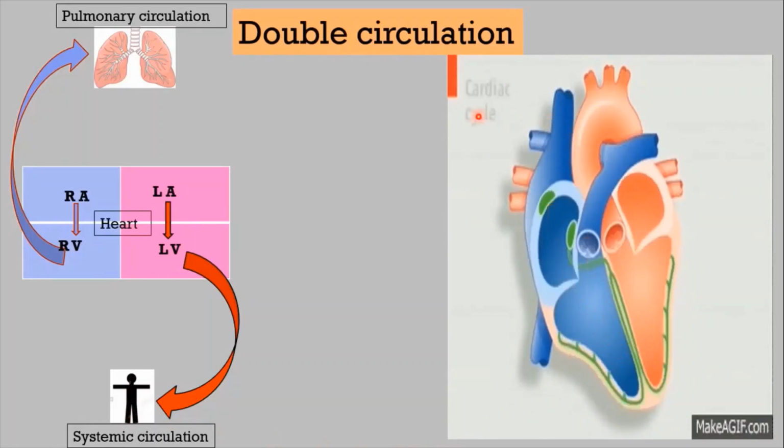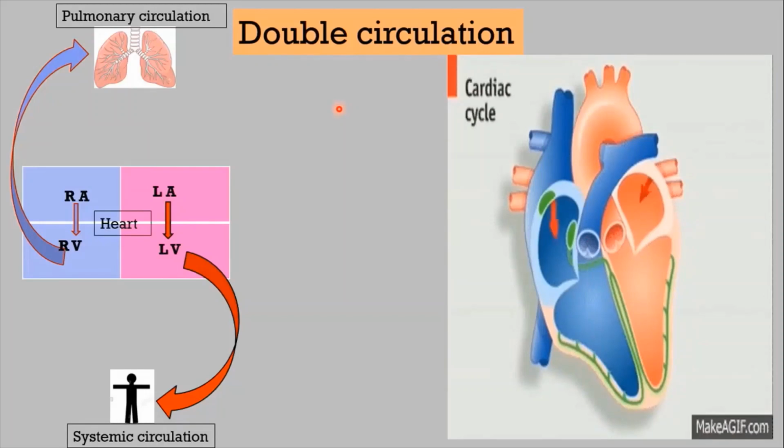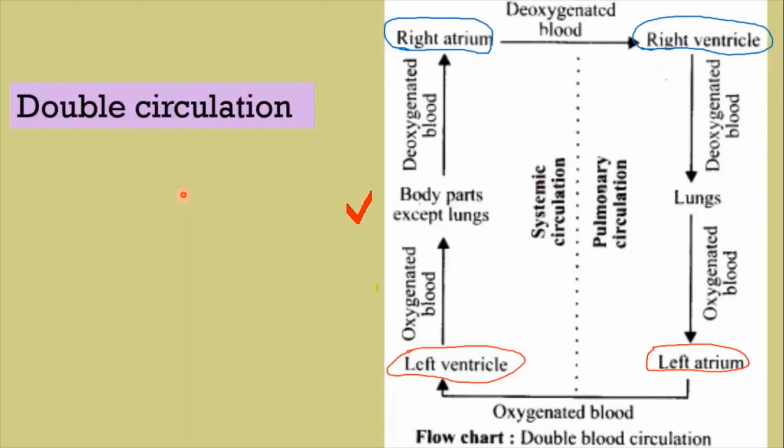So that is the concept of double circulation. Although heart is a single organ, it can be considered as two pumps that propel blood through two different circuits. In double circulation, blood passes through the heart two times before it is supplied to any particular organ.